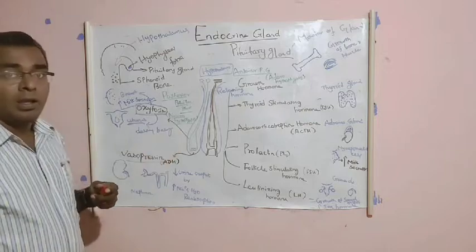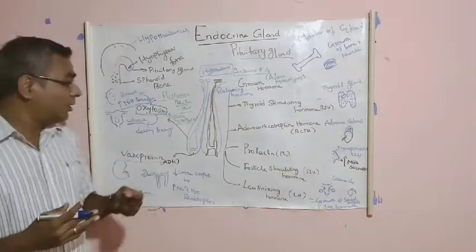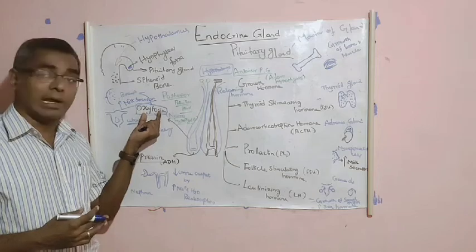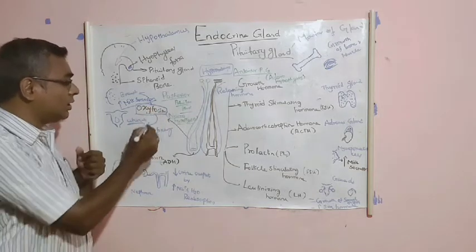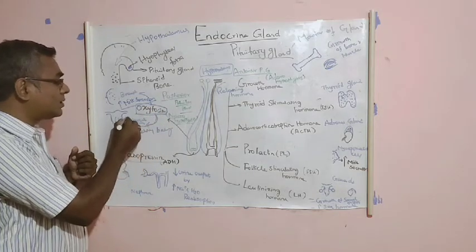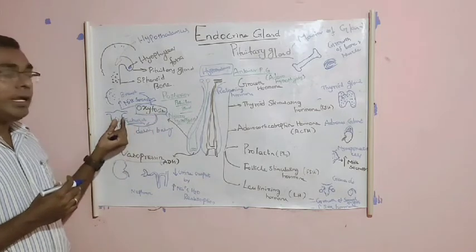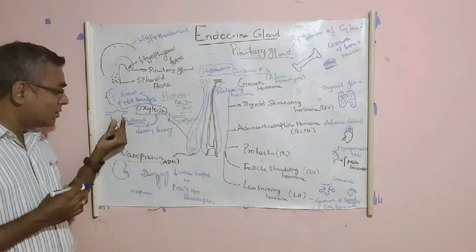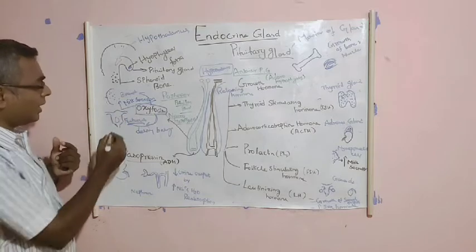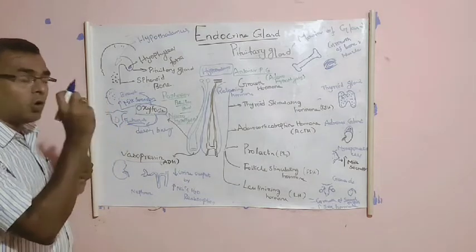Whenever baby delivery takes place, it is because of oxytocin. Oxytocin stimulates the smooth muscles of the uterus, causing uterine contraction.